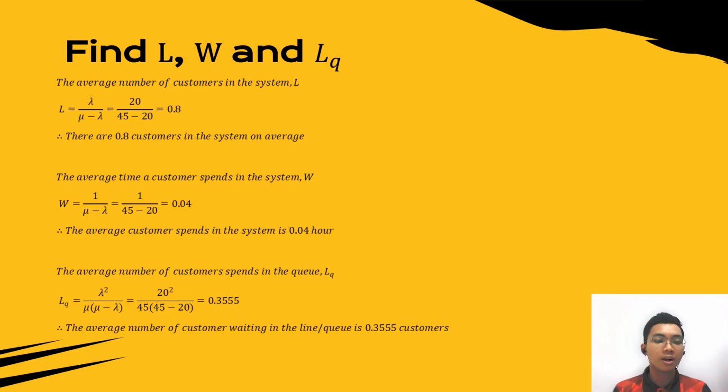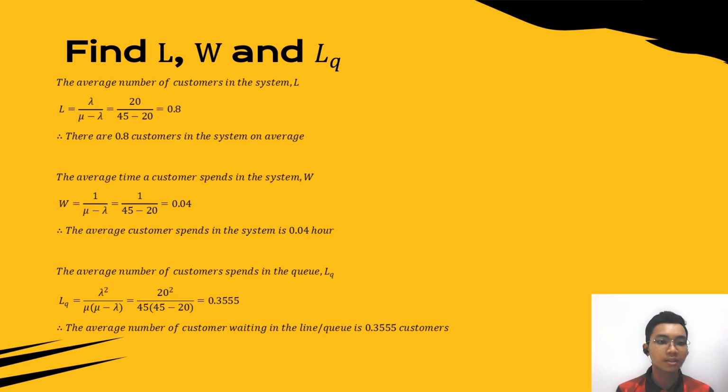Hi, so I will continue to find the value of L, W and LQ. L is the average number of customers in the system. The formula for counting the average number of customers is L equals lambda over mu minus lambda.